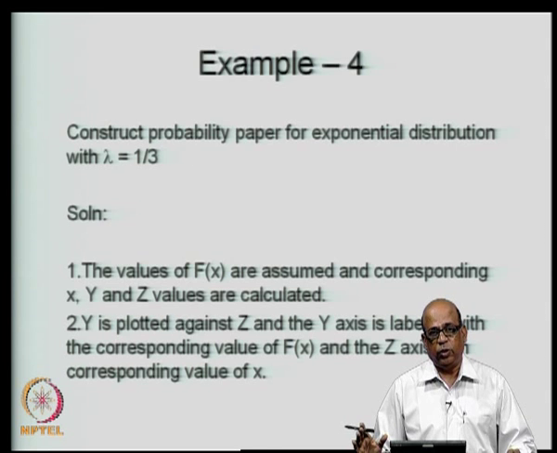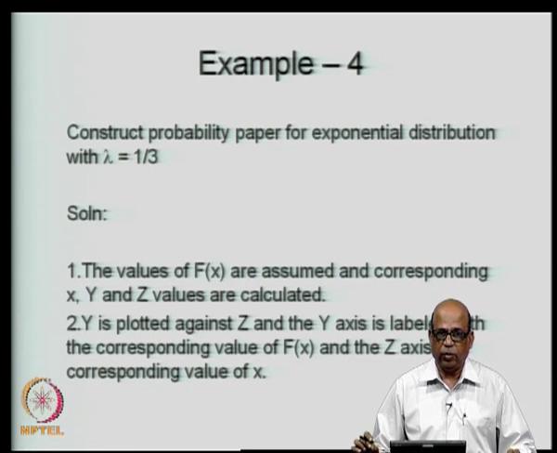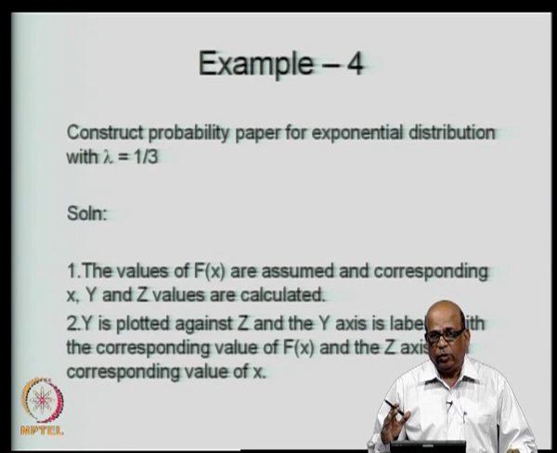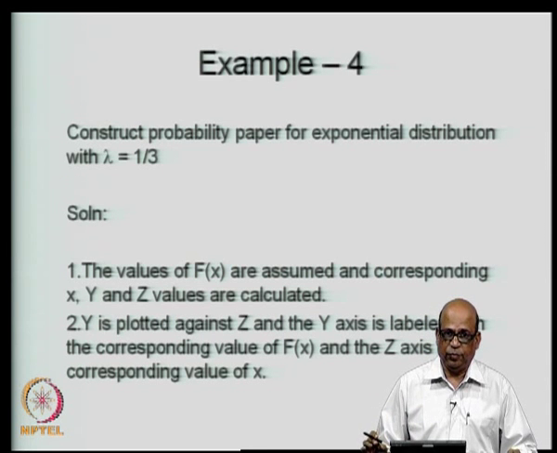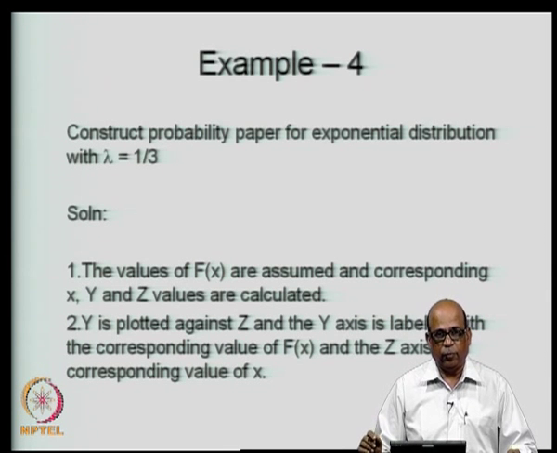For the gamma distribution, you may use the analytical procedure, because you have gamma function there, and then once you fix the parameters you can obtain the gamma distribution and then associated x values you can obtain and so on. However, for gamma distribution you will have to construct different probability papers corresponding to different sets of parameters. So, the probability paper construction is a function of the parameters that you consider for the gamma distribution.